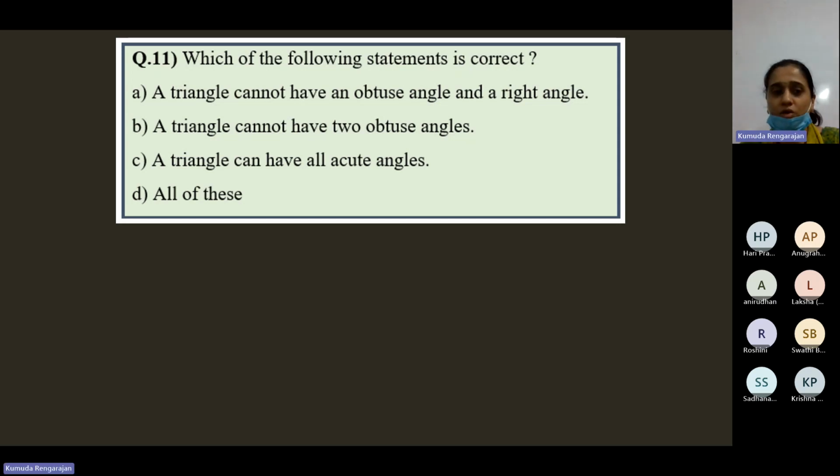And if it cannot be all of these, you have to select A, B, or C. You cannot leave without selecting anything. If you don't select anything, you will not get marks. Here in MCQs, you have to select an option. You have to select A, B, C, or D.